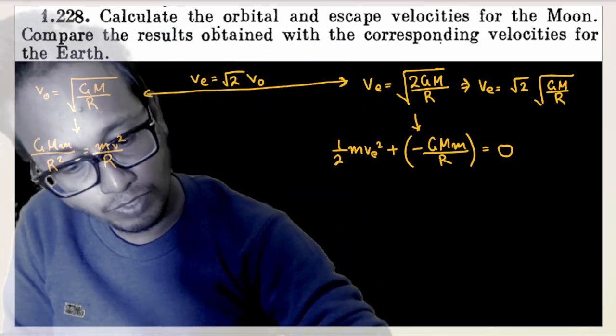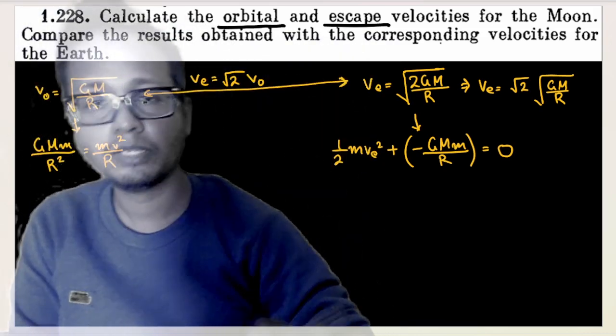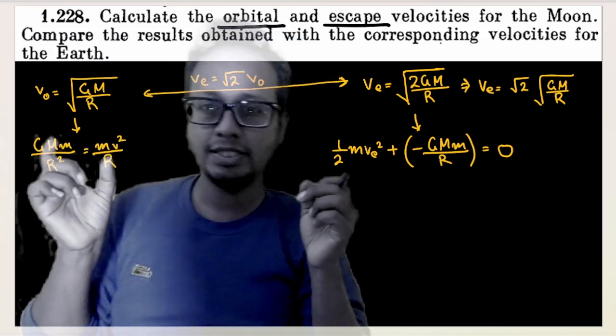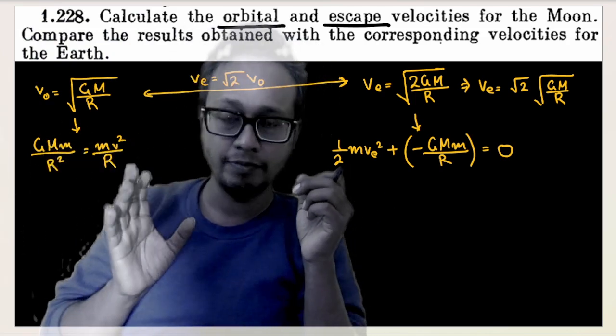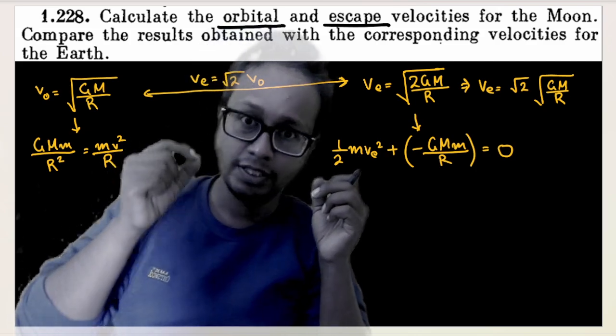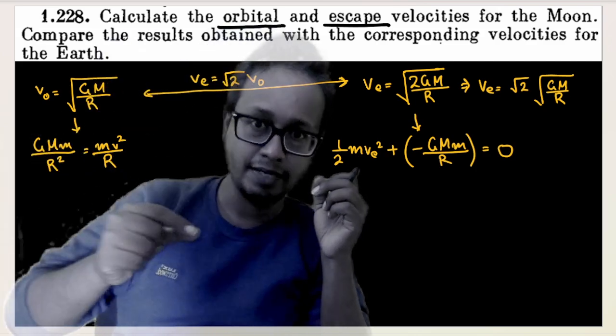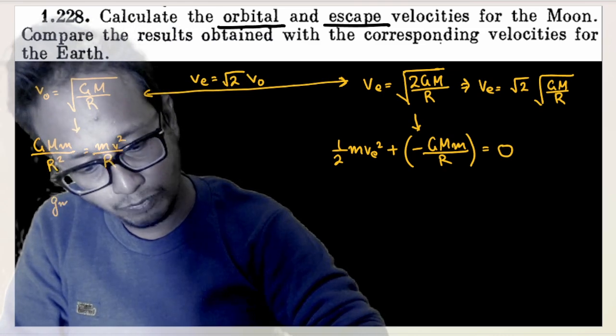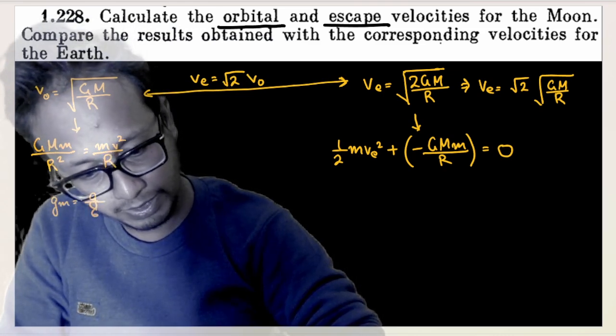See, the mass of the moon would be given in the question, or whatever parameters are required would be given in the question. A few things, if you keep in your mind, will be very helpful. The acceleration due to gravity on the surface of the moon is 1/6 times the acceleration due to gravity at the surface of the earth. That means g moon is nothing but g by 6.